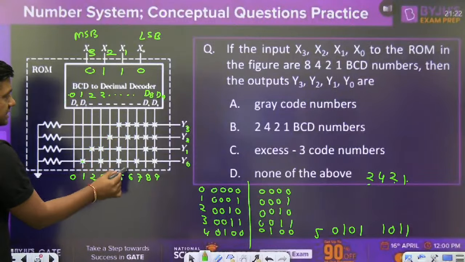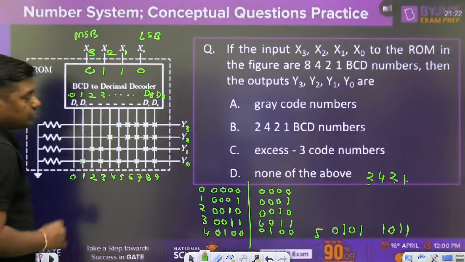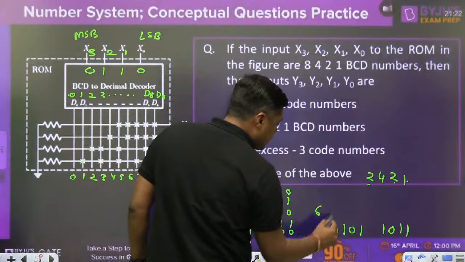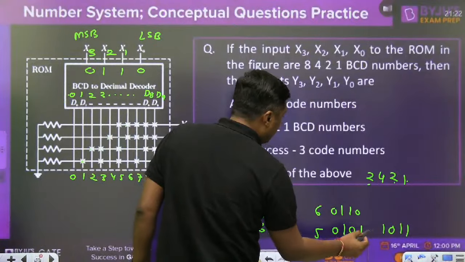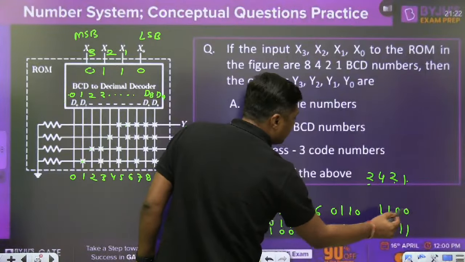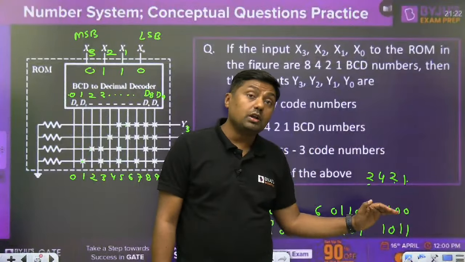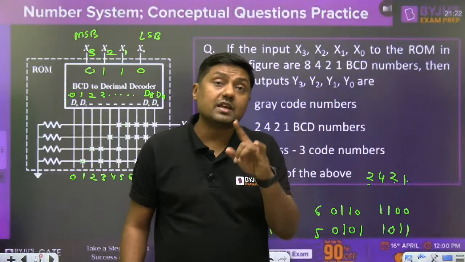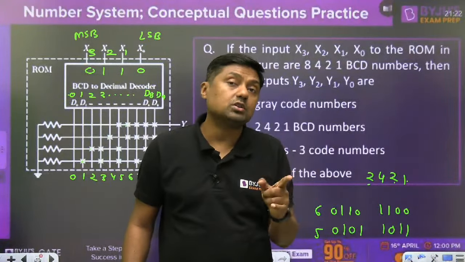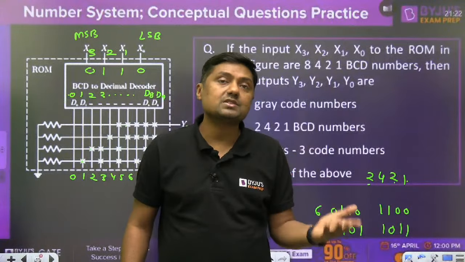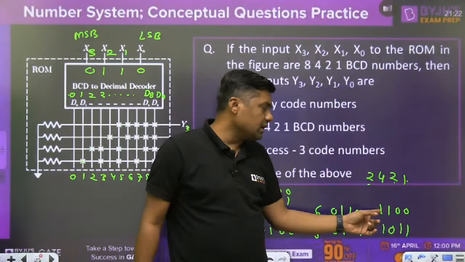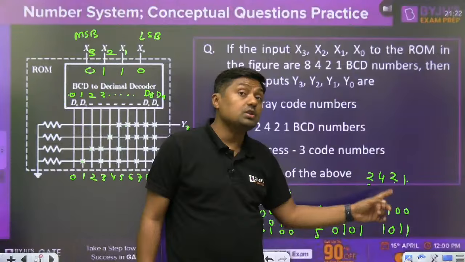6 is highlighted. 6 is connected to what? Y3 and Y2. When we are giving the 6, 0, 1, 1, 0, what will be the output? 1, 1, 0, 0. For 6, we are getting 1, 1, 0, 0. Nandita Raj, if it is XS3 code, then what is the code for the 6? 9, 6 plus 3, 9. But here we are not getting 9, 1, 0, 0, 1. We are getting 1, 1, 0, 0.